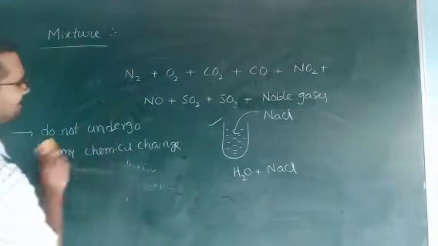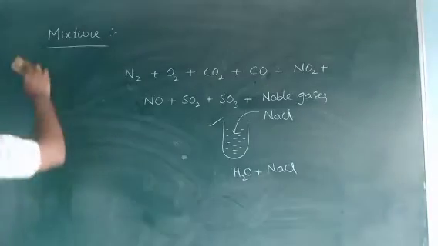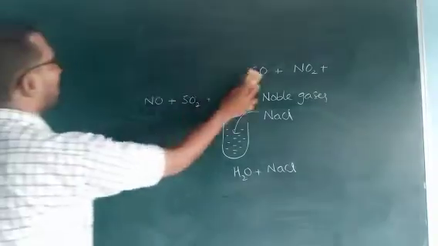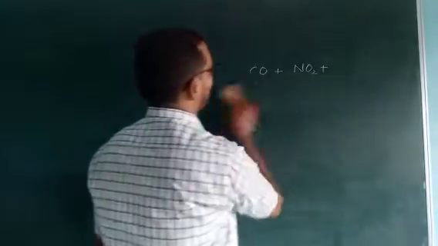Now come to the classification or types. Two types of mixtures are there: one is homogeneous and the other is heterogeneous.